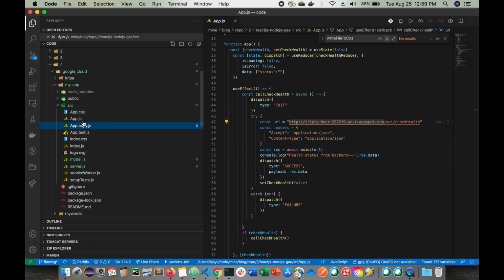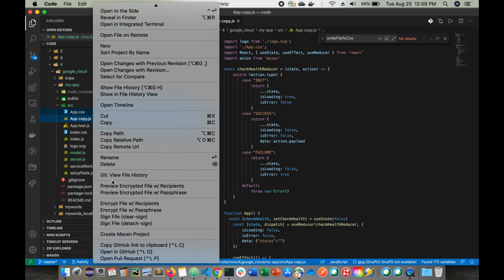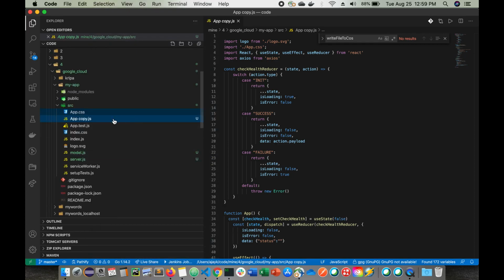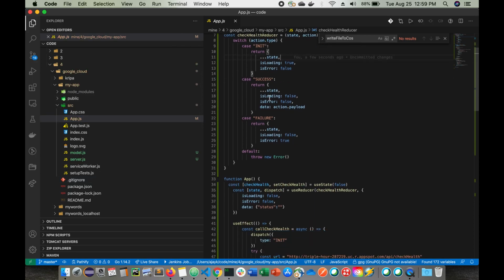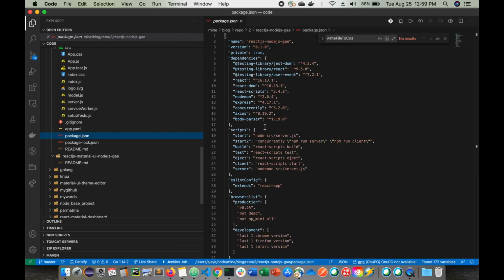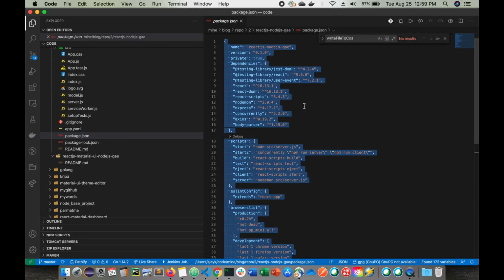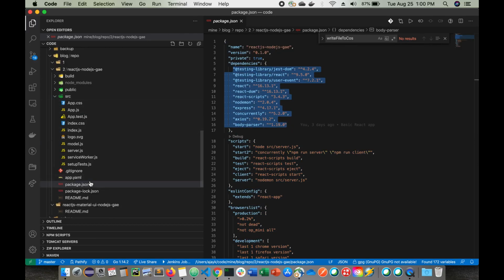This one we can just delete. We can rename it. So if you see here what I'm gonna have here. Before that, I also need to change package.json. We can just do a copy paste, or we can have a dependency. Let's copy the dependency from here.